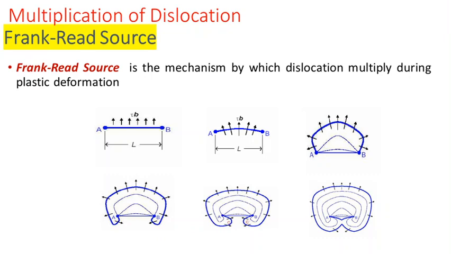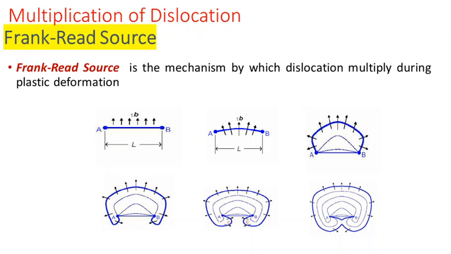For the sake of understanding, we are considering a particular segment of a dislocation, a small portion of a dislocation, and we are naming it AB. This linear segment represents a dislocation, and it extends from A to B, and its length we are naming L. L is the length of the dislocation. For the sake of analysis, we are pinning this dislocation at A as well as B, which means it is pinned at point A and it is pinned at point B.